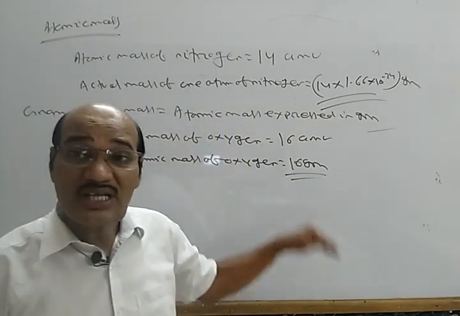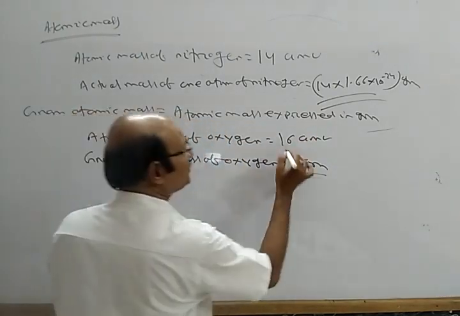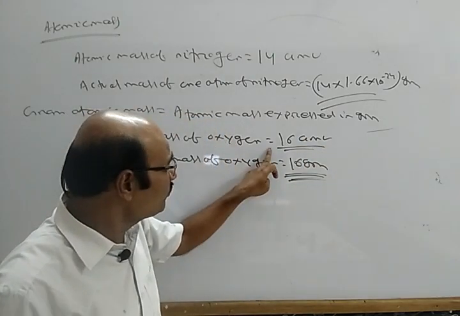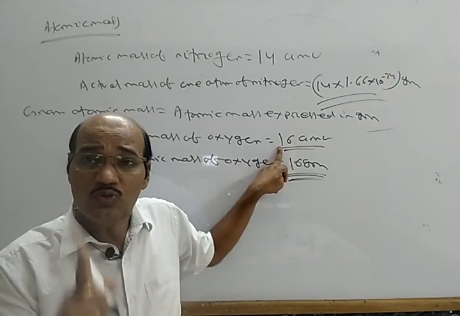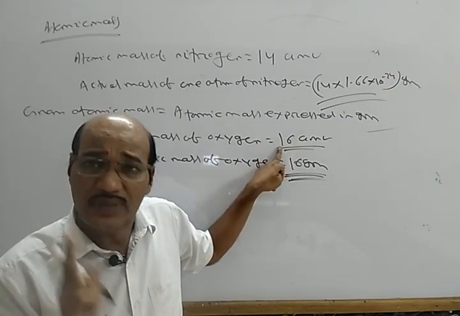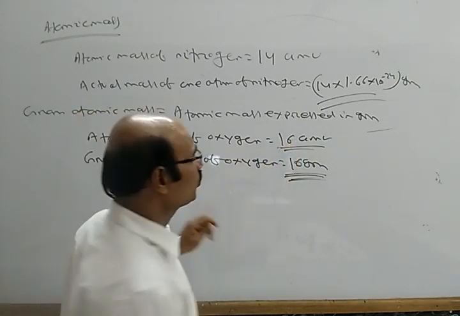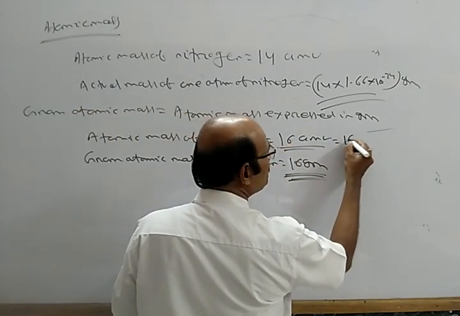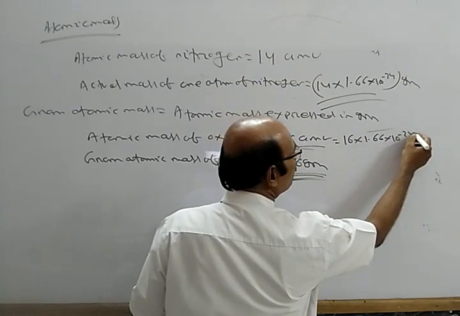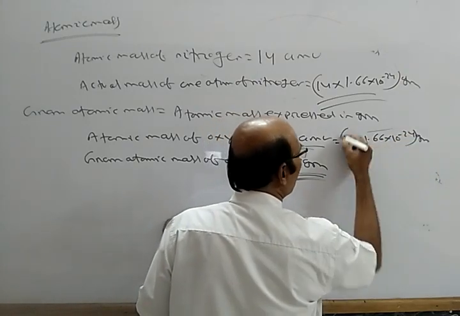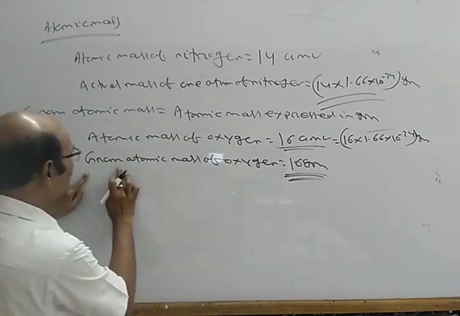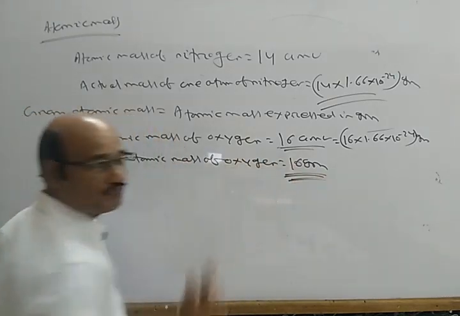There is a lot of difference between 16 AMU and 16 gram. 16 AMU means the mass of one atom of oxygen is 16 times heavier than 1 AMU, which I can write as 16 into 1.66 into 10 power minus 24 gram. But gram atomic mass is 16 gram.